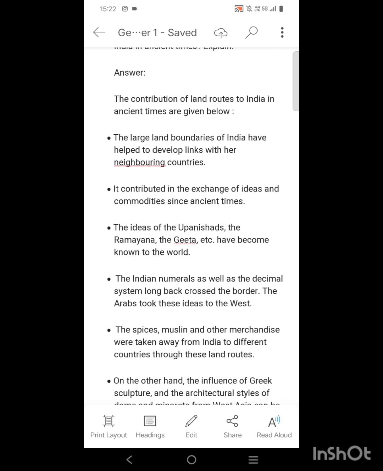The Indian numeral as well as the decimal system long ago crossed the border, and the Arabs took these ideas to the west and spread them to other countries because of these routes. The spices, muslin and other merchandise were also taken from India to different countries through these land routes.